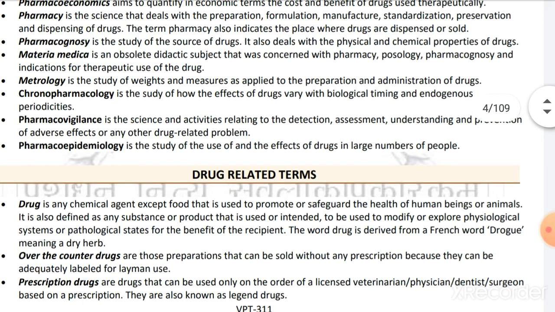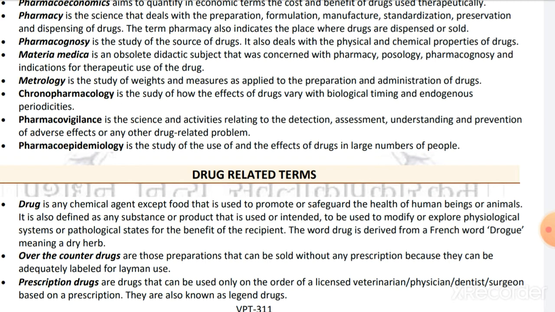Pharmacy is the science that deals with the preparation, formulation, manufacture, standardization, preservation, and dispensing of drugs. The term pharmacy also indicates the place where drugs are dispensed or sold. As we all know, this is an easier term, and it is normally used. This is the place where drugs are sold, and the main function of the pharmacy is to prepare, formulate, manufacture, standardize, preserve, and dispense the drugs.